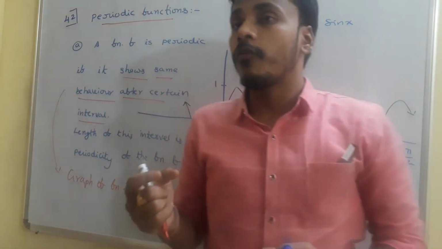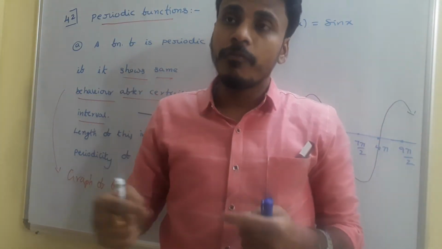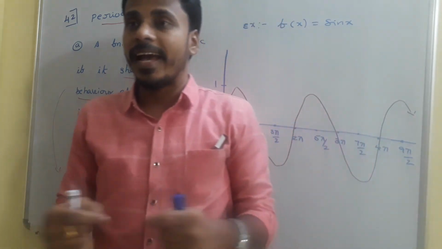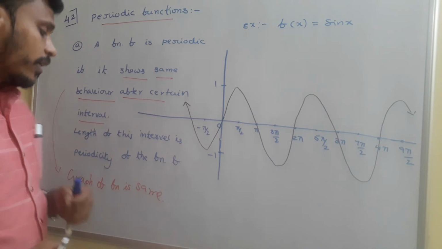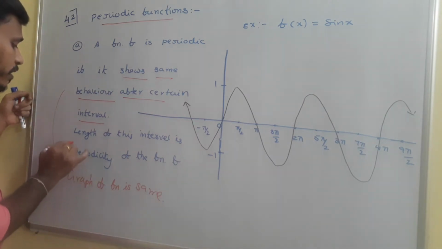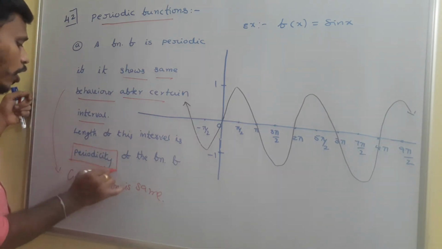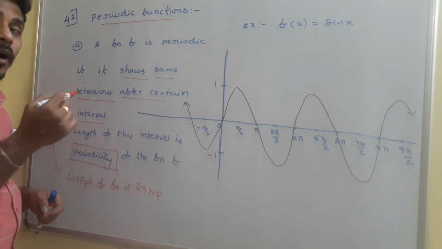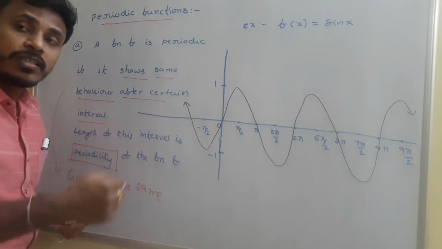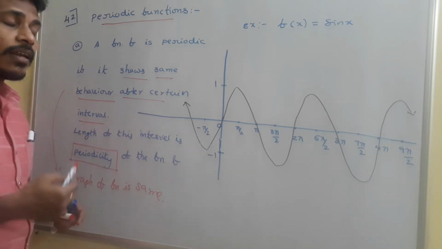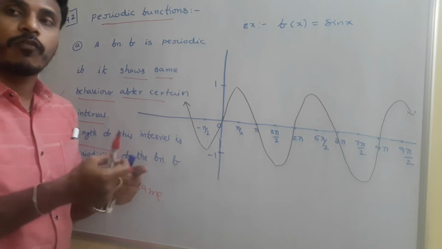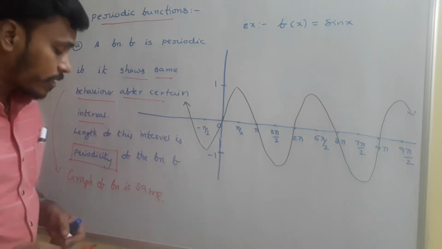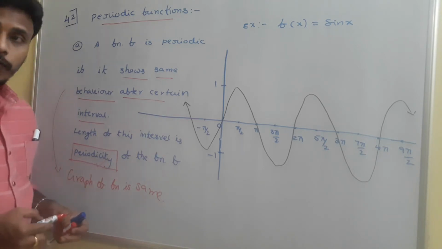If the function behaves in the same way after a certain gap, after a certain interval, that length of the interval is termed the periodicity, okay? So periodicity plays an important role for periodic functions. A periodic function shows the same behavior after a certain interval of length, and the length of the interval is considered the periodicity of the function, right?